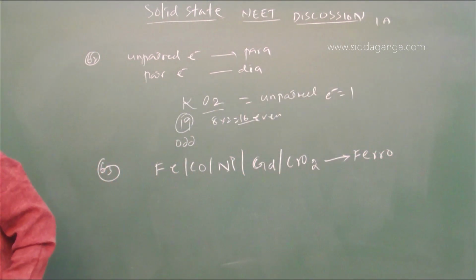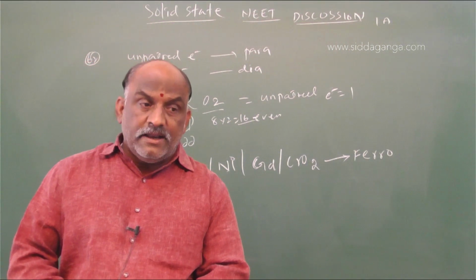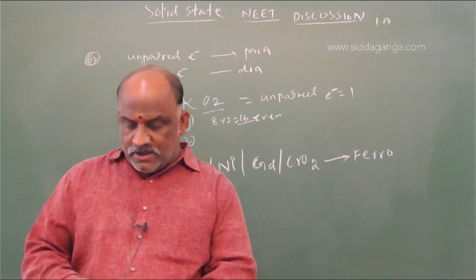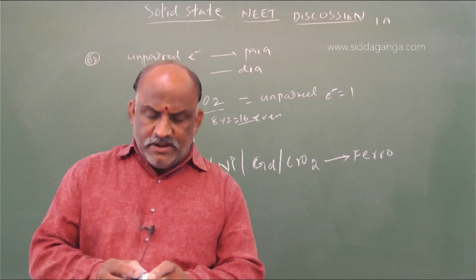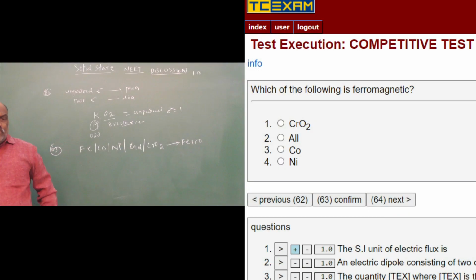So the options: CrO2 is ferromagnetic, cobalt is ferromagnetic, nickel is ferromagnetic. So all are ferromagnetic substances.